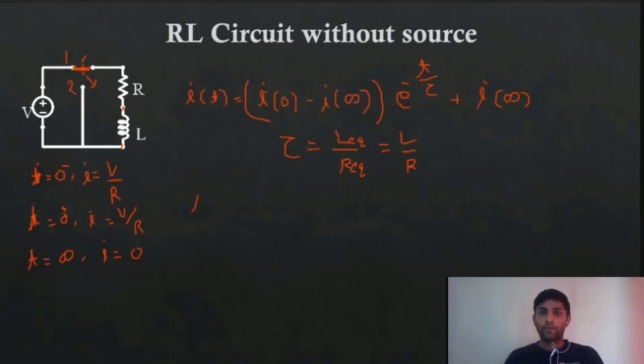So what will we get? We'll get I(t). Yes, Neha, got it. So I(t), since this is V by R, let's put V by R.